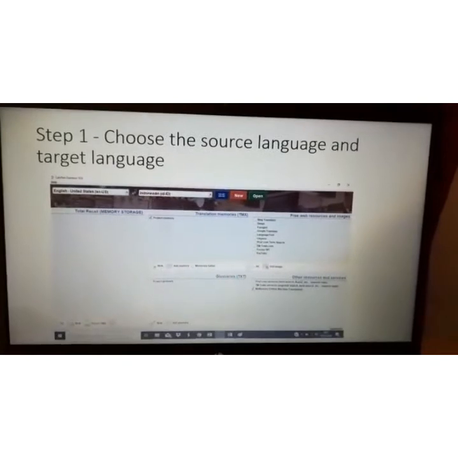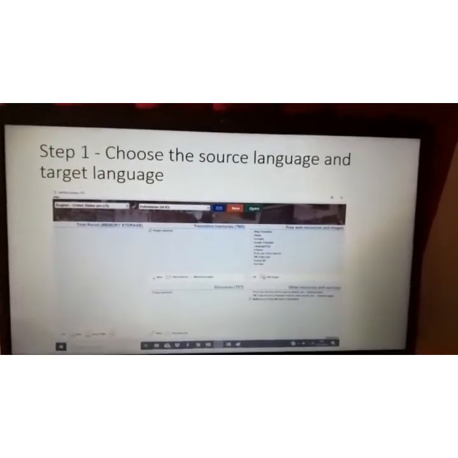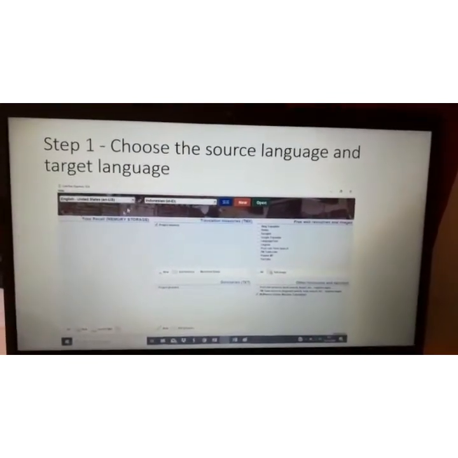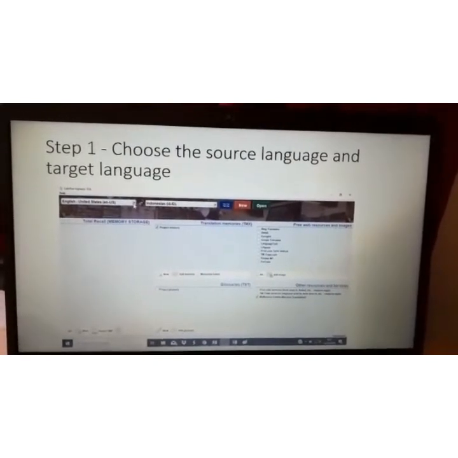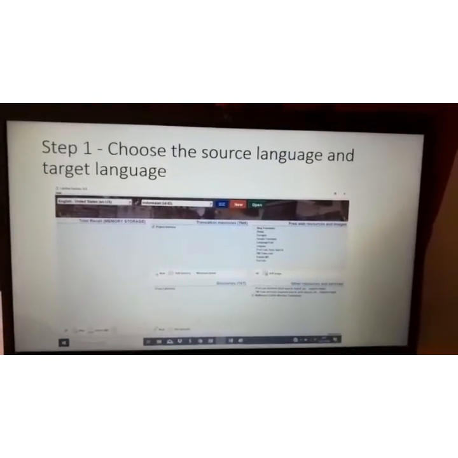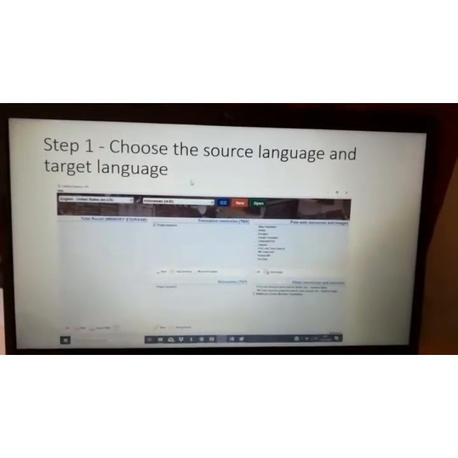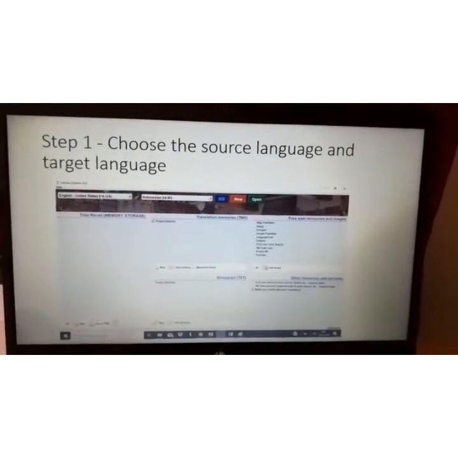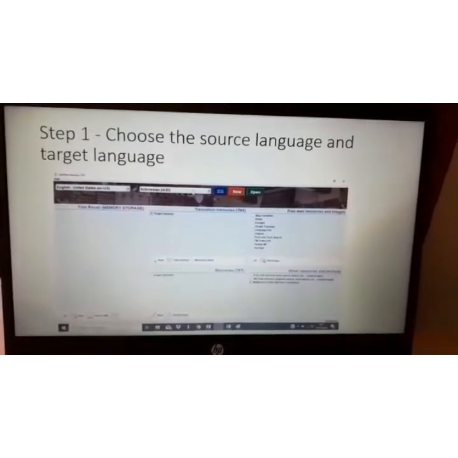Step 1 is to choose the source language and the target language. Before we translate, we have to choose them. In this case, I use English United States as the source language, and the target language is Bahasa Indonesia.